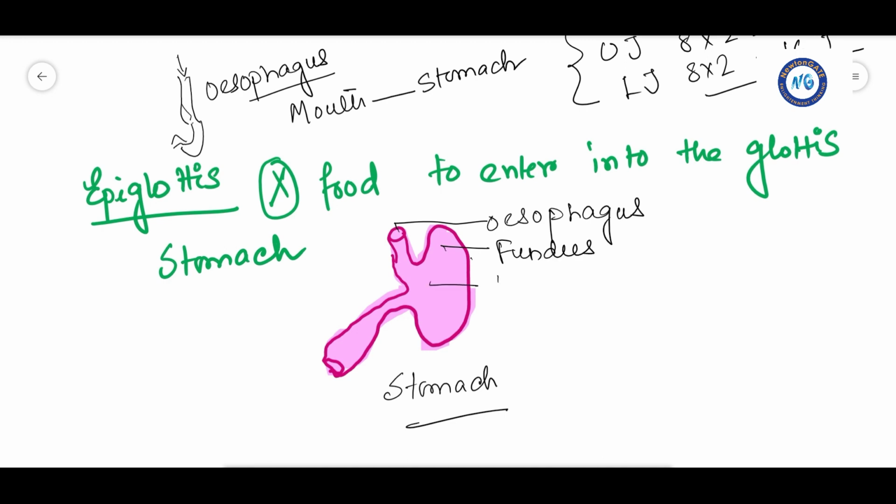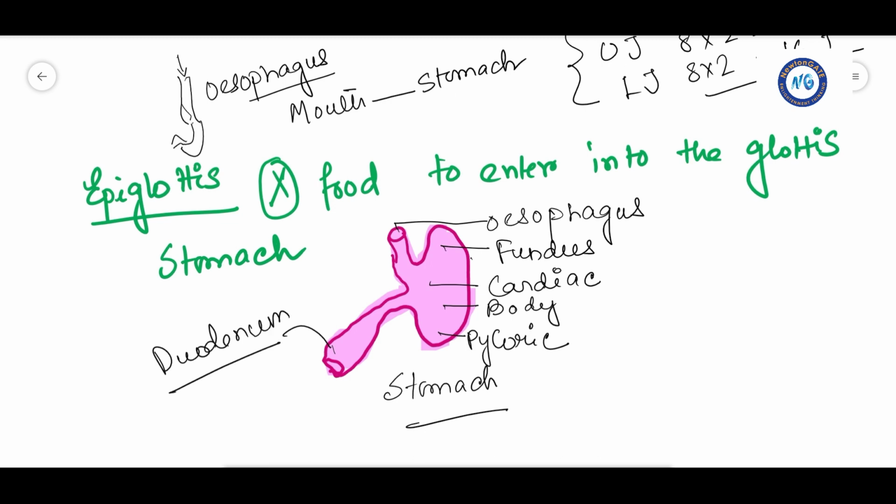Then this part is termed as the cardiac. Then it is the body. Then it is the pyloric part. And this is the part that is termed as the duodenum. It is a J-shaped organ which stores food for a long period of time. There are also muscular sphincter muscles which regulate the opening of the esophagus into the stomach.